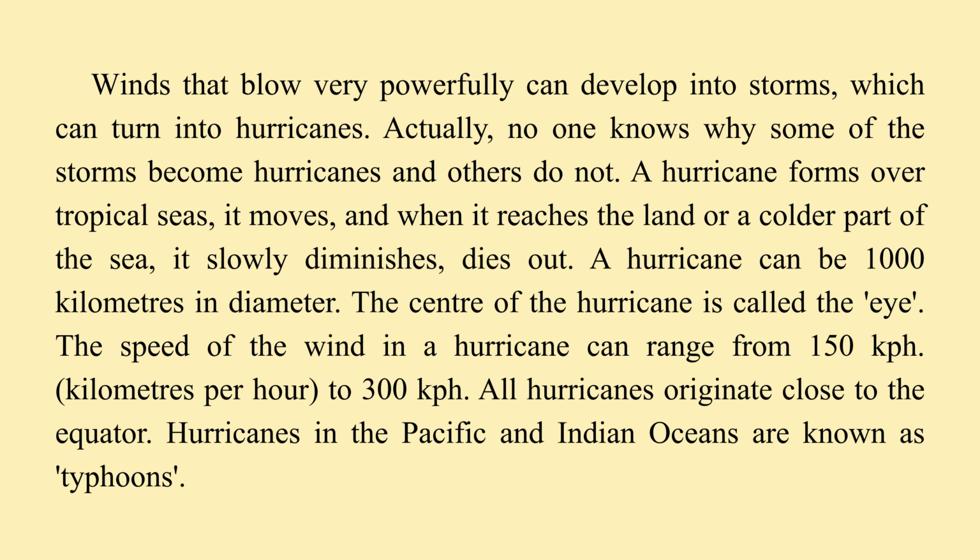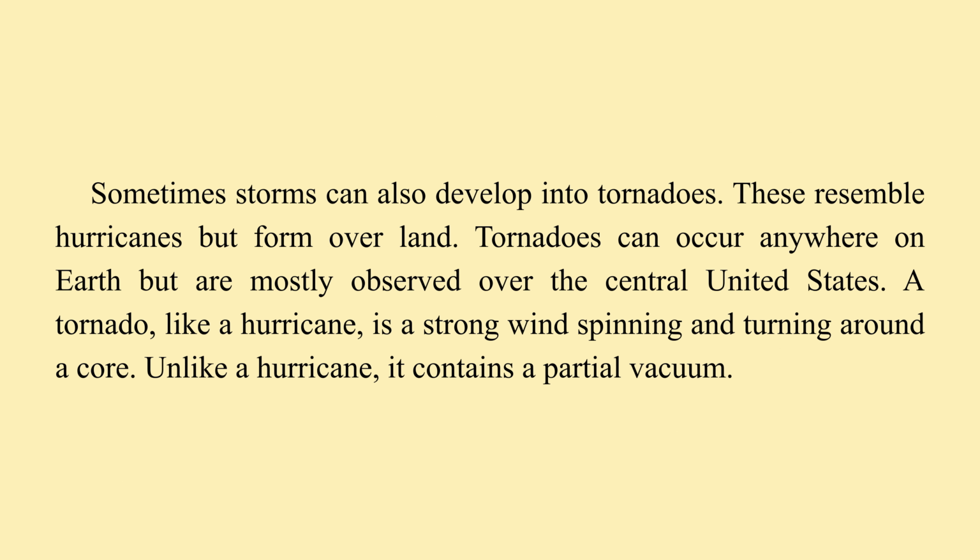The speed of the wind in a hurricane can range from 150 kilometers per hour to 300 kilometers per hour. All hurricanes originate close to the equator. Hurricanes in the Pacific and Indian Oceans are known as typhoons. Sometimes storms can also develop into tornadoes. These resemble hurricanes but form over land.